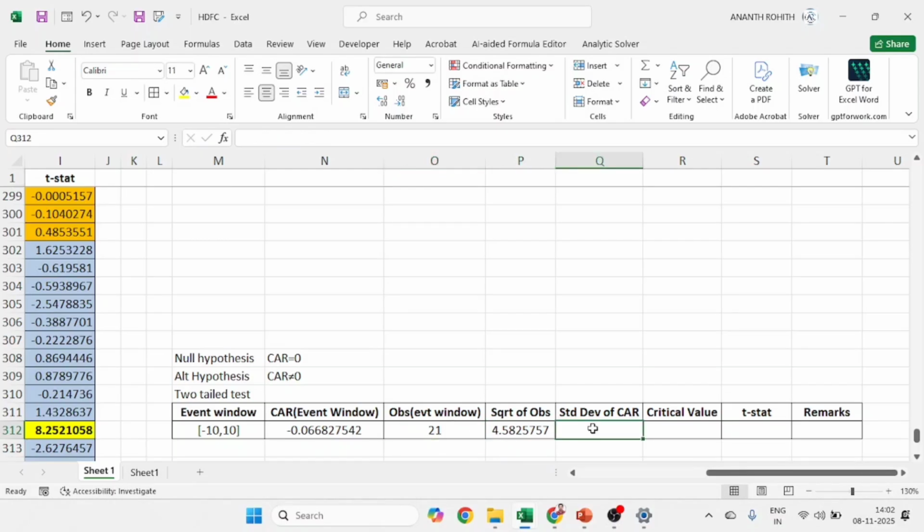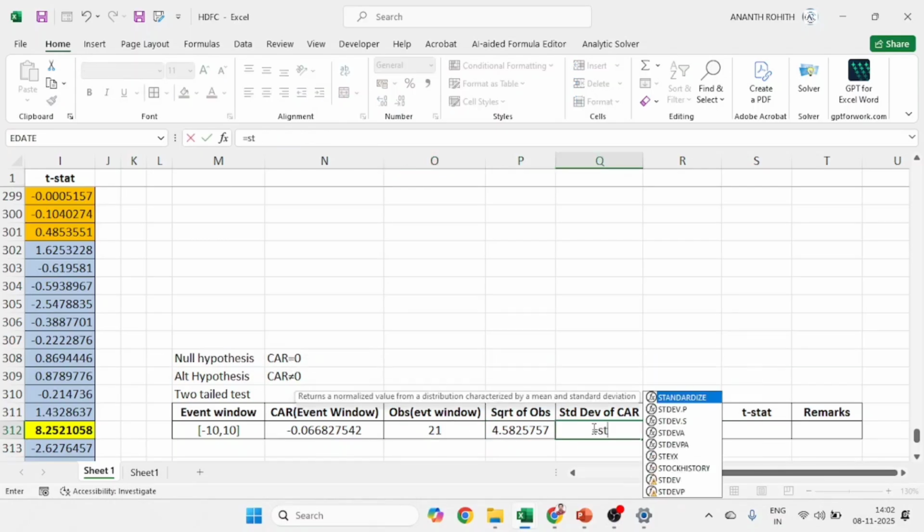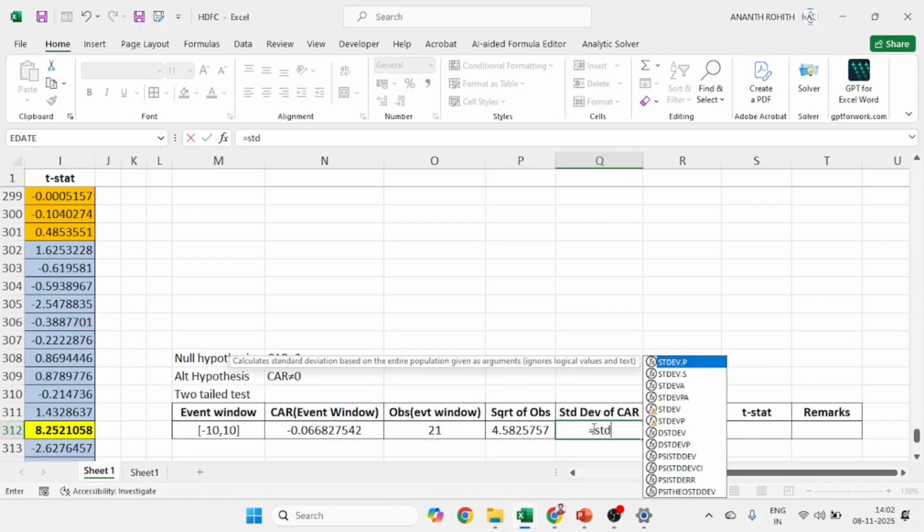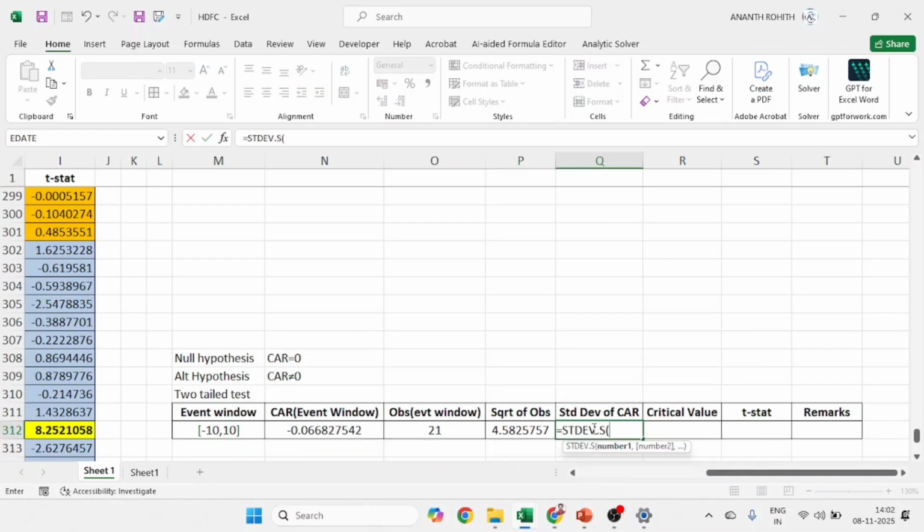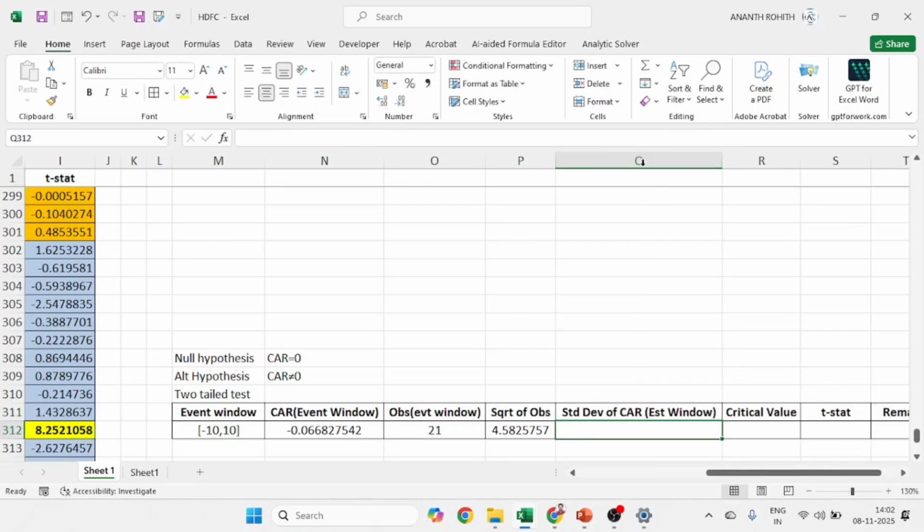Next, standard deviation of CAR. I am using the inbuilt formula, standard deviation of a sample, but for CAR. Here I will come out of the formula once. CAR is not for the event window, it is for the estimation window. You can calculate it at the beginning, but at that time you hadn't calculated abnormal returns, so now it is better to keep it here along with the other parameters.